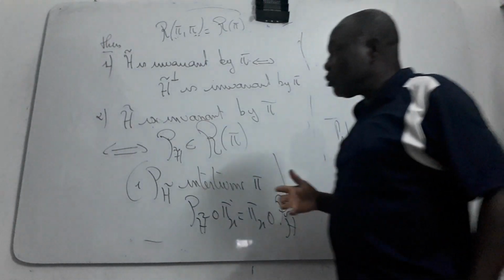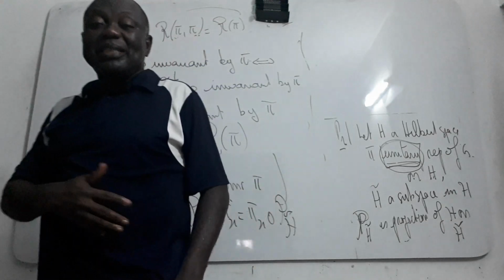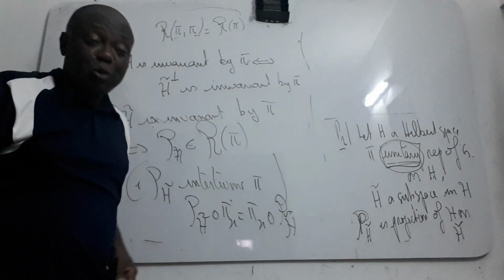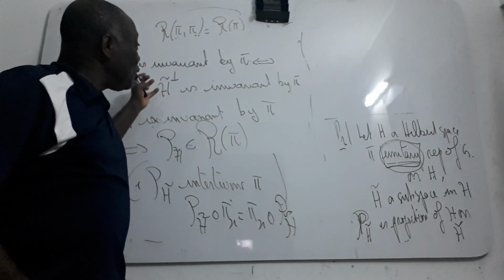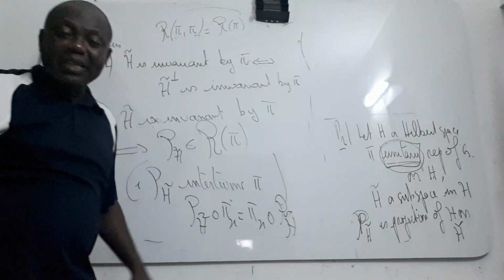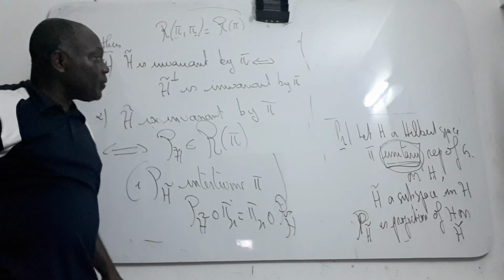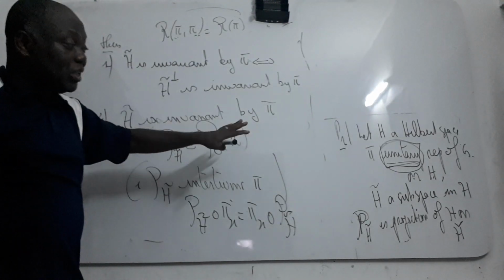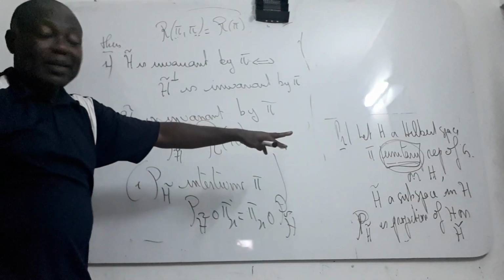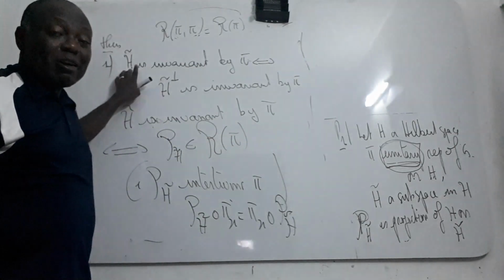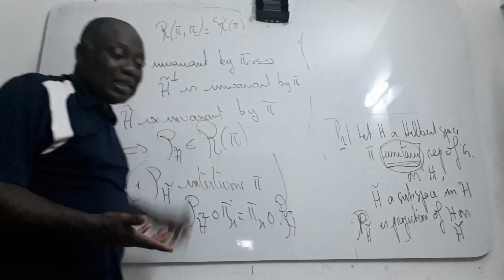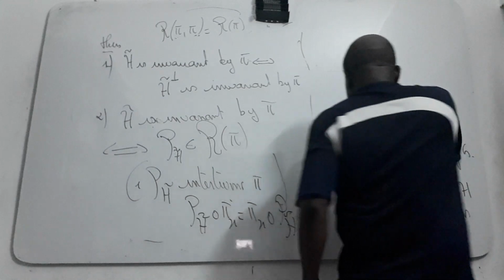If not, you can do it. So I give you some examples. You have many examples in my books concerning the case where the representation is not unitary, where you pick a subset which is invariant but whose orthogonal is not. I give you an example of a subset H of your Hilbert space where the subspace is invariant but the orthogonal is not invariant. Okay.